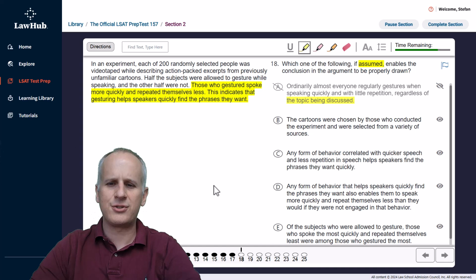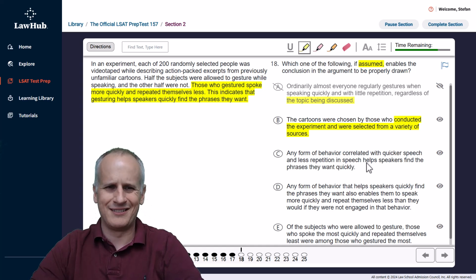Next, choice B, the cartoons were chosen by those who conducted the experiment and were selected from a variety of sources. Okay, wonderful. How does that affect anything? I just know they were chosen. I don't even know what kind of cartoons were chosen. They're action-packed excerpts from previously unfamiliar cartoons, but this introduces a lot more questions than answers, and we know that's a very common characteristic of an incorrect answer choice.